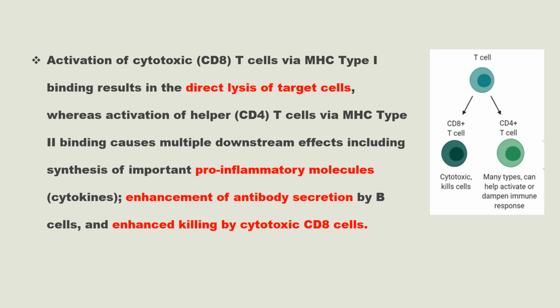So the activation of TC cells leads to the killing of virus infected target cells by cell lysis.